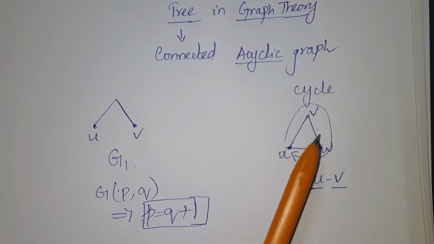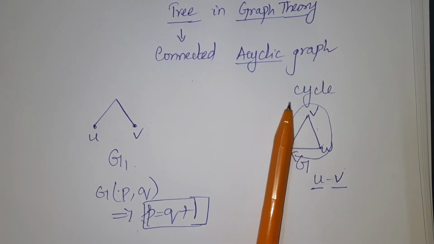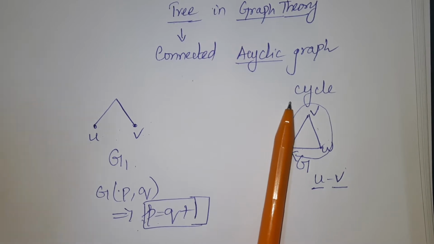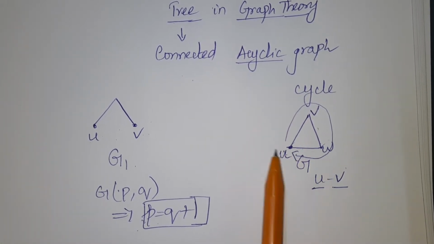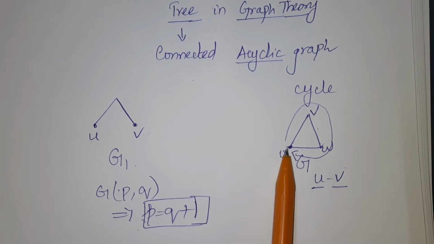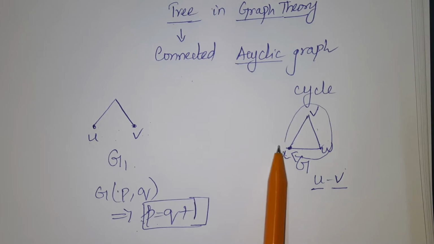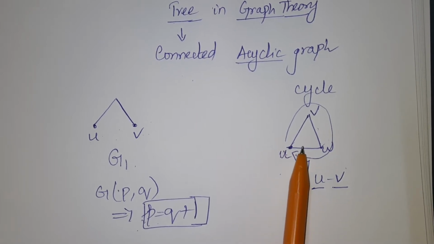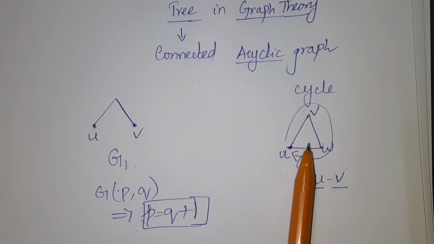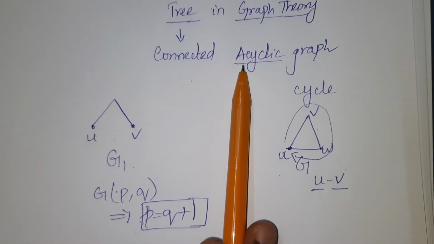Such a graph is called a cyclic graph. To make it easily understandable, whenever we see a closed graph, such that if you are able to start from a point and come back to the same point, then that graph is called a cyclic graph. The opposite of cyclic is acyclic.